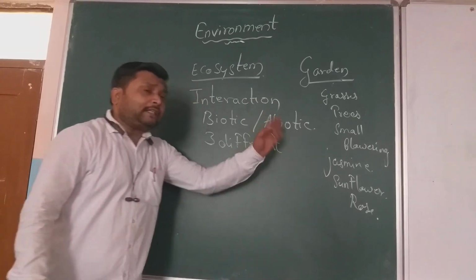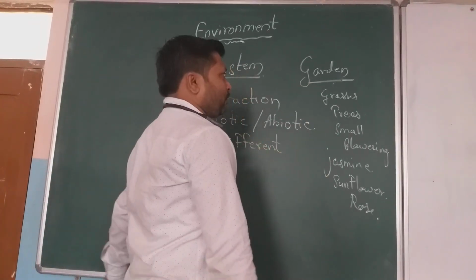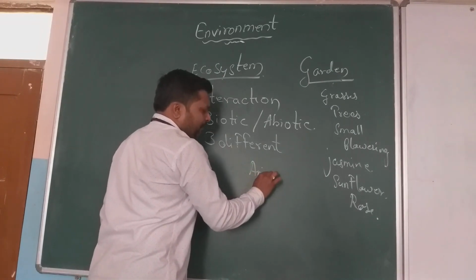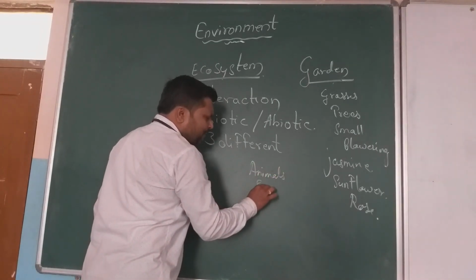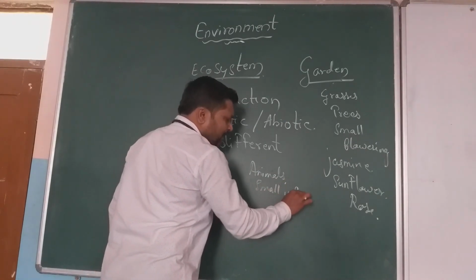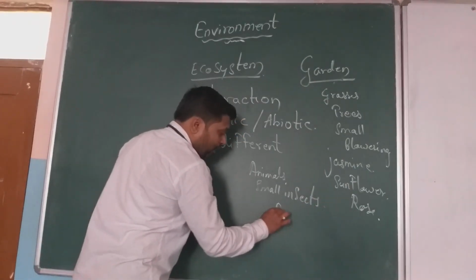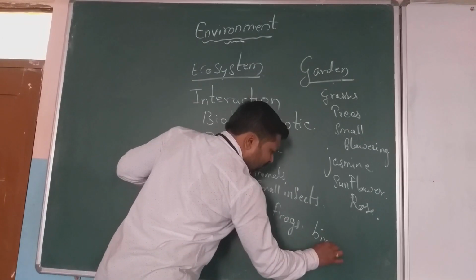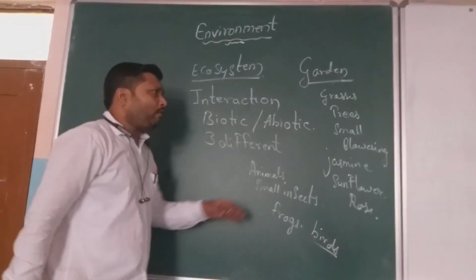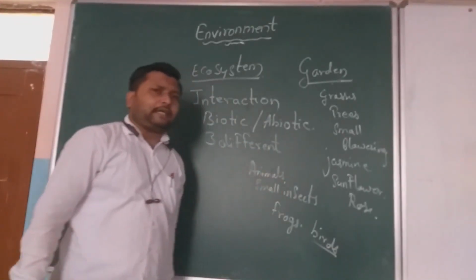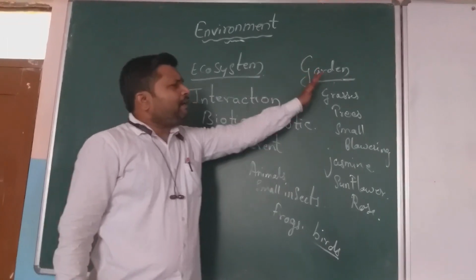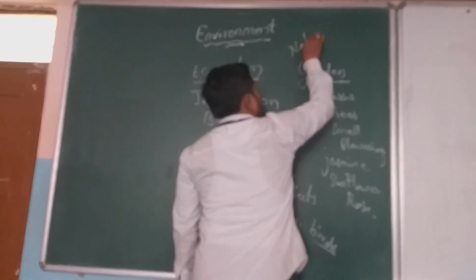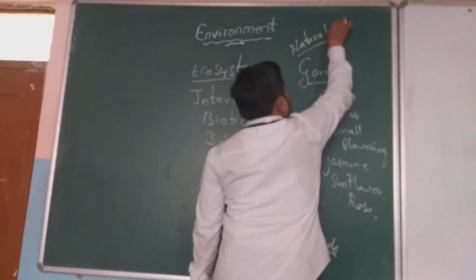These are all plants we are talking about. In the same way, there are certain animals also. Among the animals we can include small insects, frogs, and birds. So there are various types of plants and animals in a garden, and a garden is a natural ecosystem.